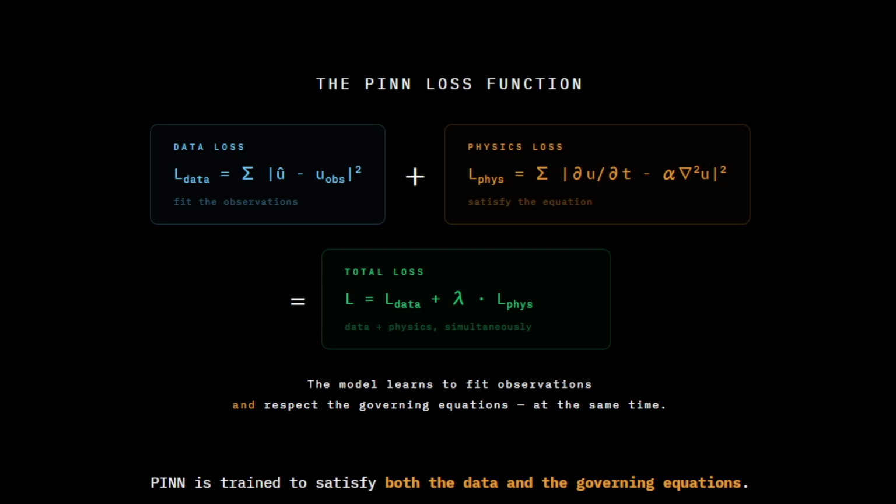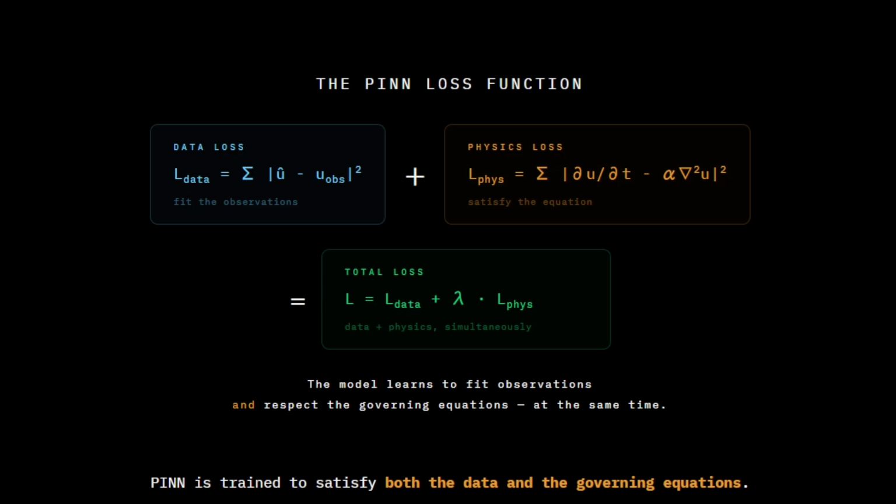Instead of training on data alone, the model is trained to satisfy two conditions simultaneously. First, fit the observations. Second, respect the governing equations. These two requirements are combined into a single loss function. Data loss and physics loss optimize together.